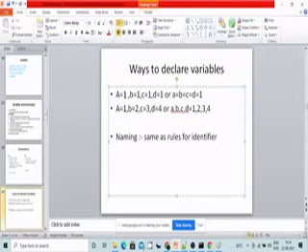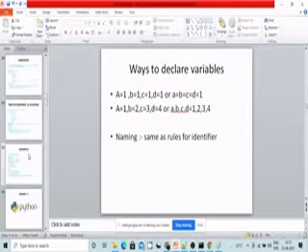Just see it out. If, for suppose, four variables have the same value, you can define them separately, or you can give them in a single line like this: a equal to b equal to c equal to d. Or if four different variables have four different values, then we can define them in a different way, separating them by using commas. The naming rules of these variables are the same as those of identifiers. The naming rules of the identifier I had already mentioned in the previous video. If you can go through and check it out, it is good.